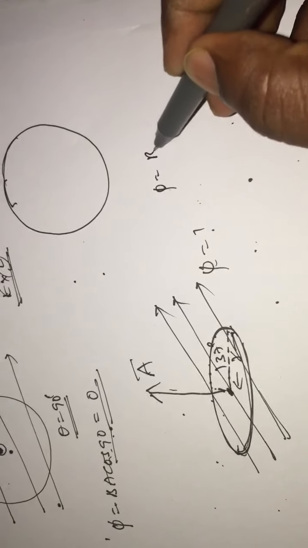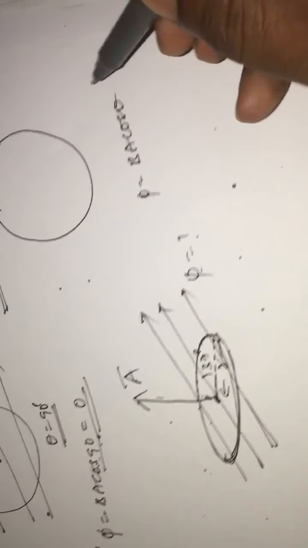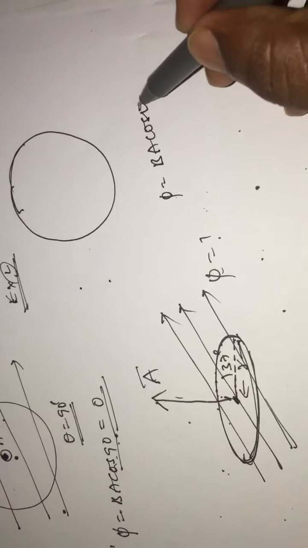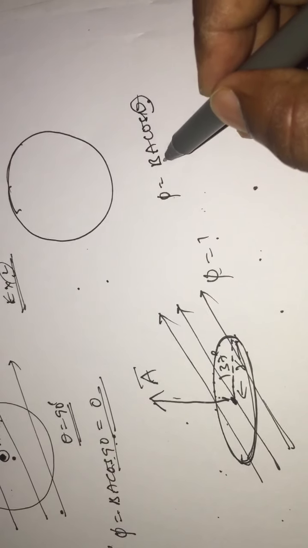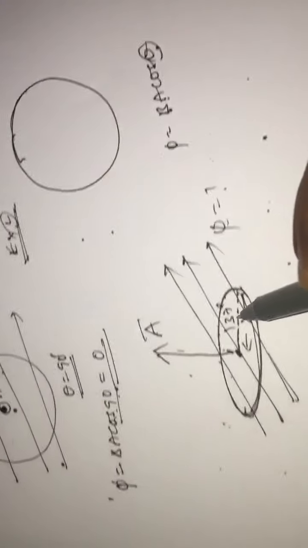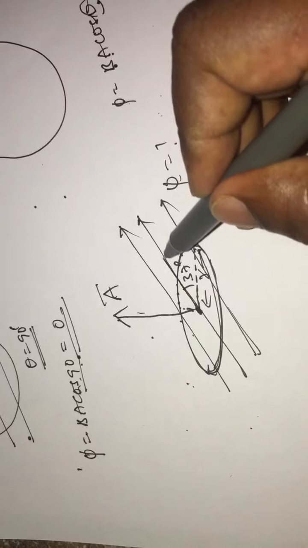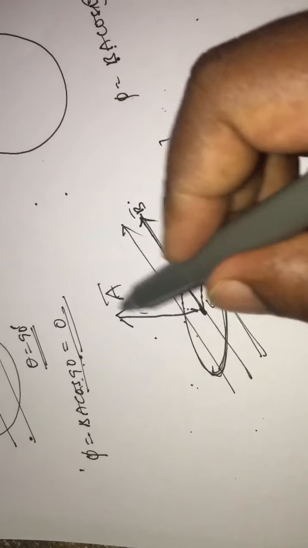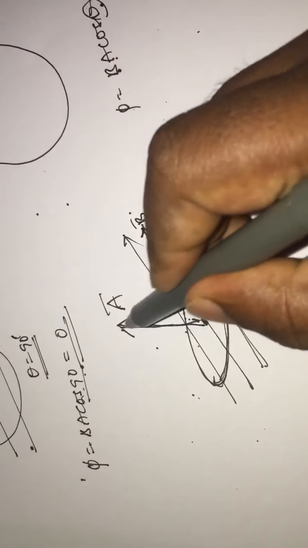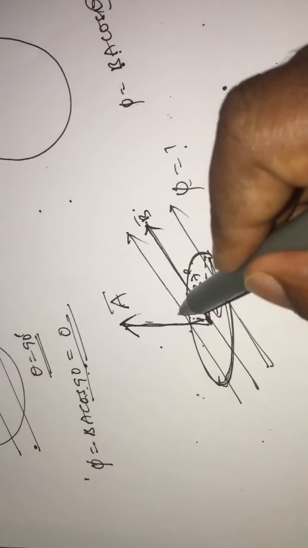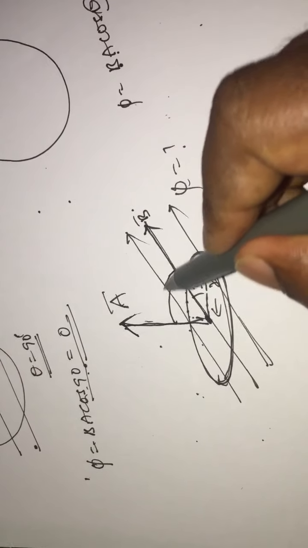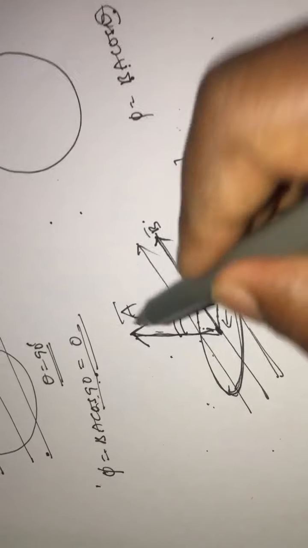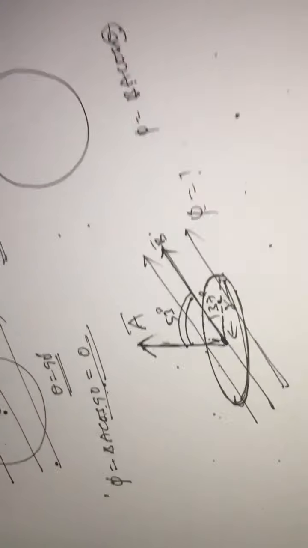Phi equals BA cos theta, but theta is the angle between B and A. Here, these field lines represent the direction of magnetic field induction, and this one is the area vector. Now the angle between the area vector and field induction is not 37 degrees, it is 53 degrees.